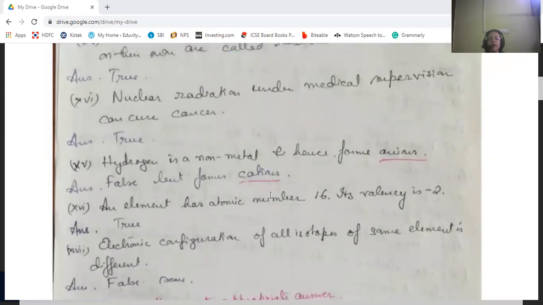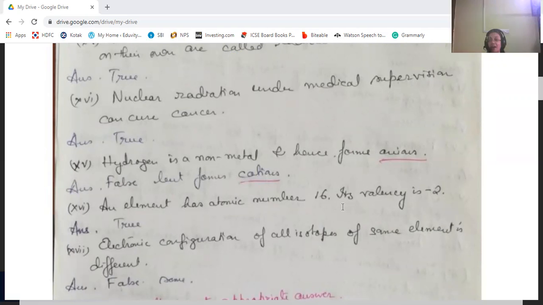Okay. Then an element has atomic number 16. Its valency is -2. That's true. Because the element which has atomic number 16, the electronic configuration will be 2, 8, and 6.